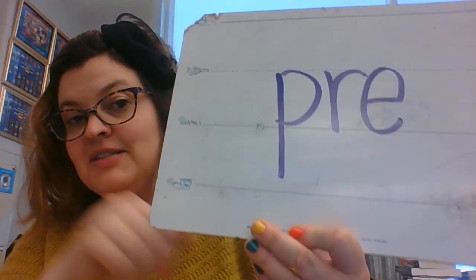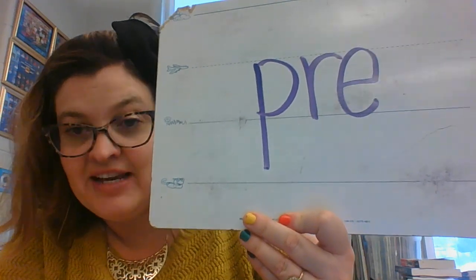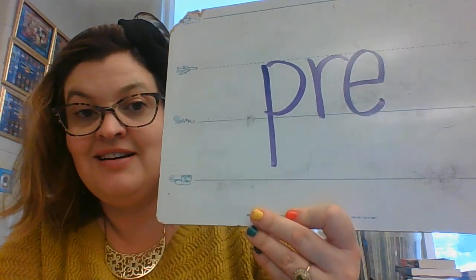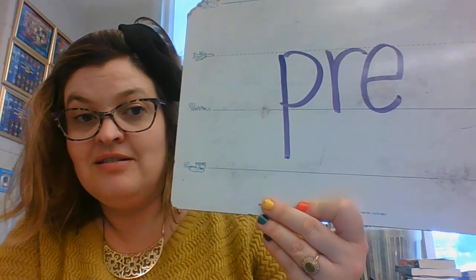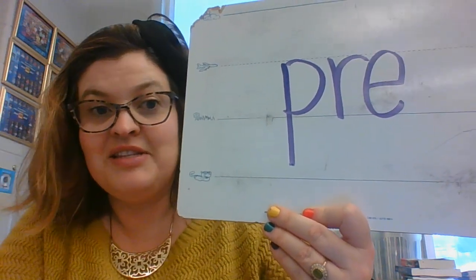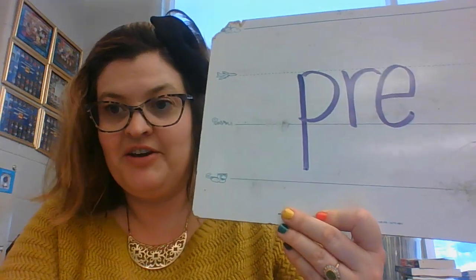All right, the next word is, oh, it's not a word, sorry. The next prefix I want you to write is the one that means before. It's the prefix that means before. So we have pre, like prefix goes before the word. Preview is you watch it before the movie. You see the preview. All right, good.